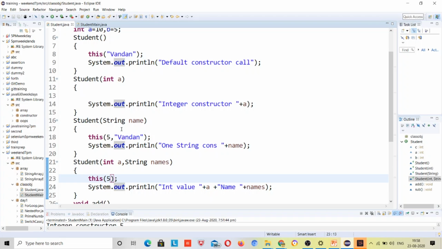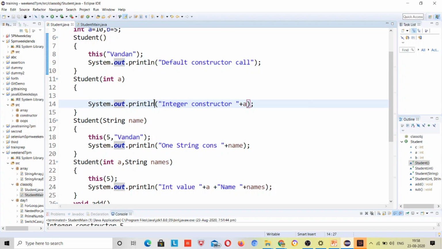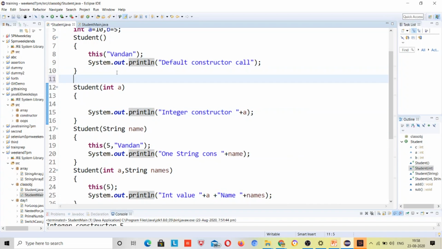So this was called from this, which was passing the one integer value. Which constructor passed the one integer value? Let me see first which one passed. No, no, this has called this one, and this has called this one, and after that it's going to print this one and then this, right? So what will the exact output be? Understand it again.